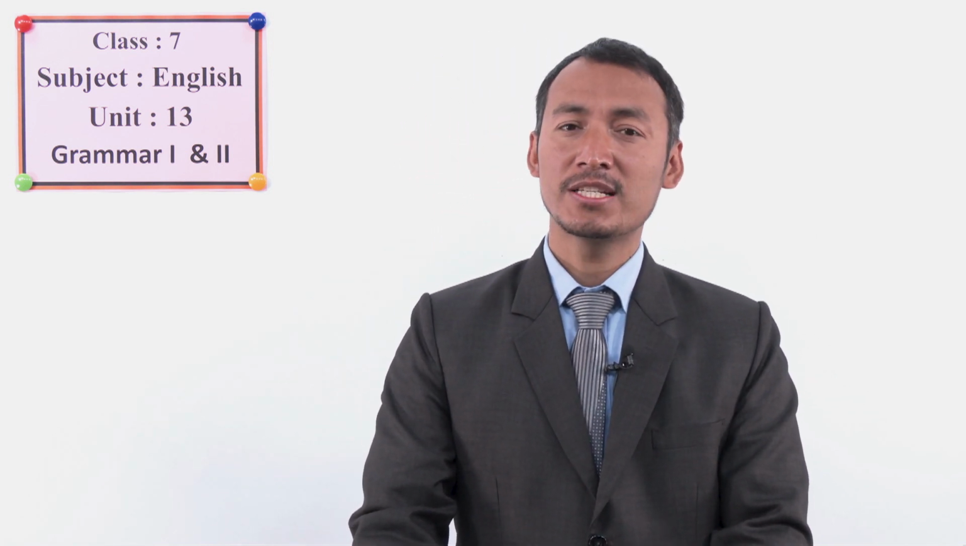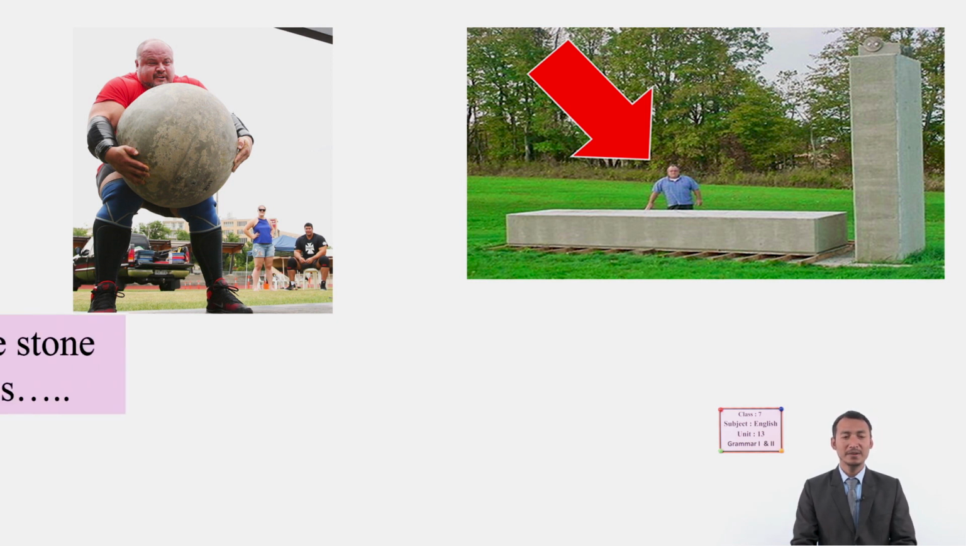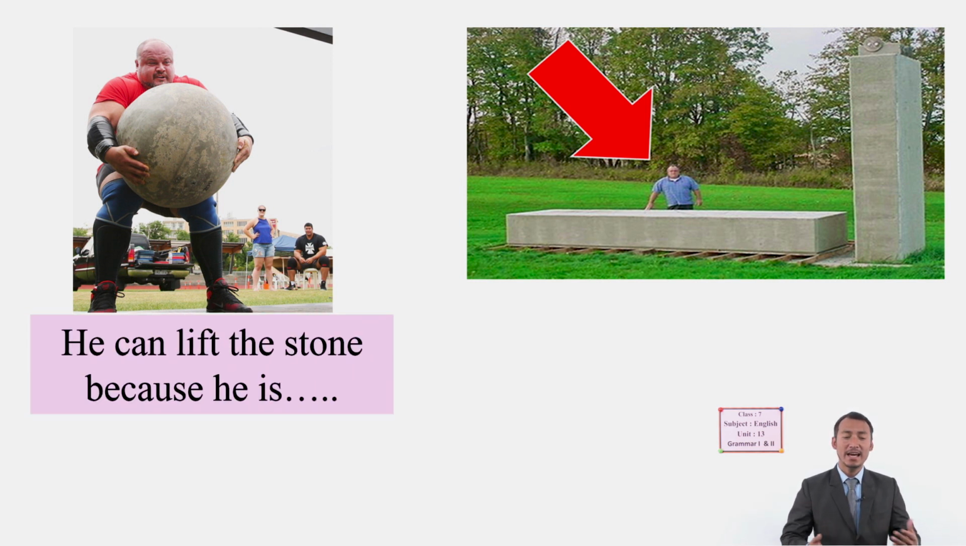Okay students, so let's start with can and cannot, or abilities. Have a look at these pictures. Can you see? In the first picture, what is the man doing? The man is lifting a big stone. And in the second picture, you can see a man is trying to lift the block. So what do you think? Can they? The first man can lift the stone because he is, can you complete it? Because he is strong enough to lift it.